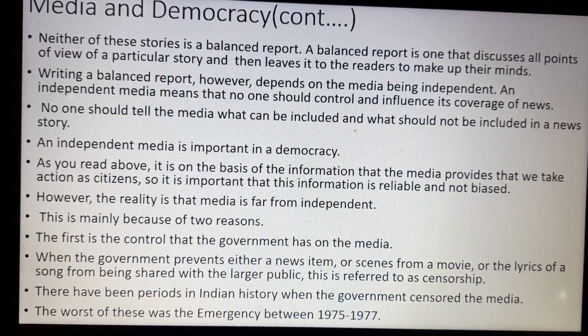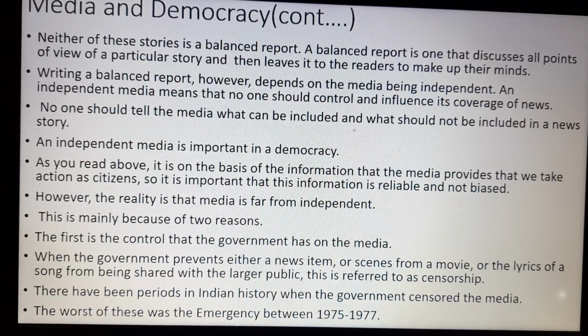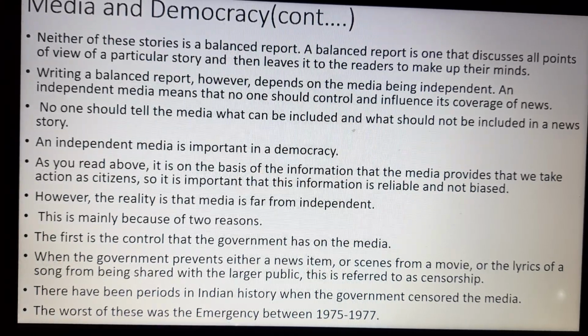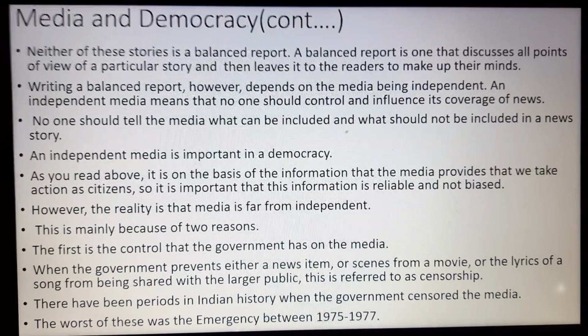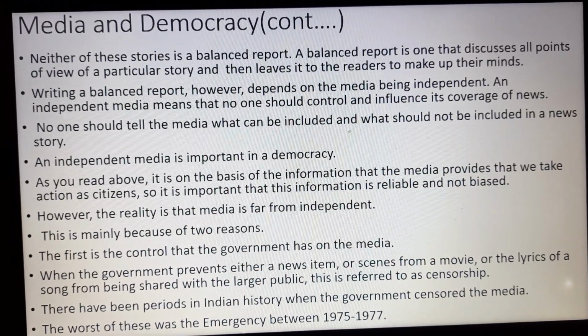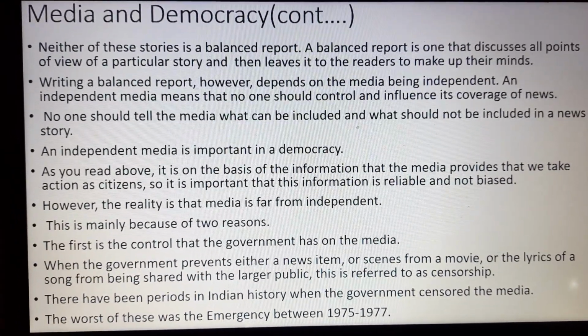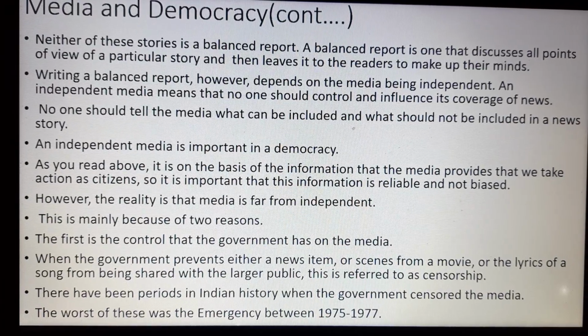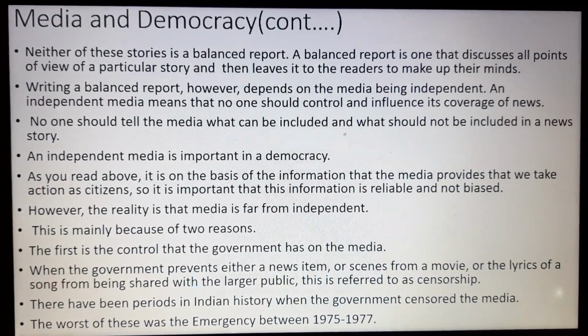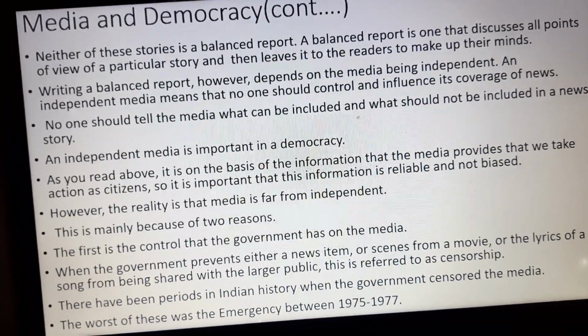Neither of these stories is a balanced report. Both of them are not presenting a balanced report. A balanced report is one that discusses all points of view of a particular story.